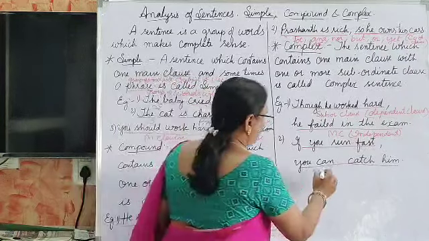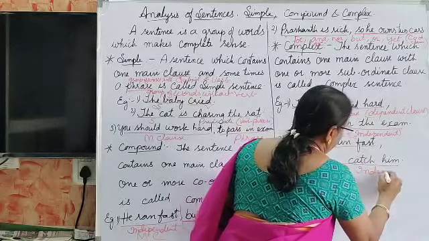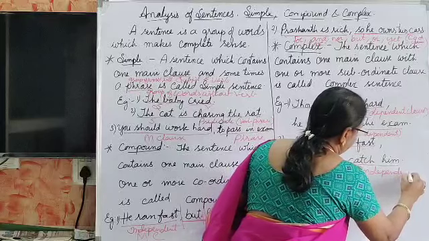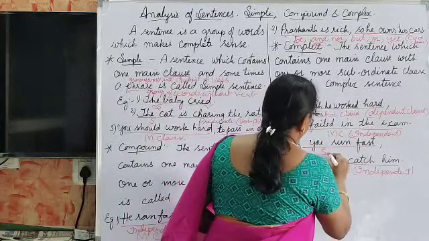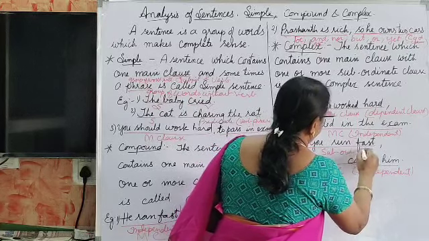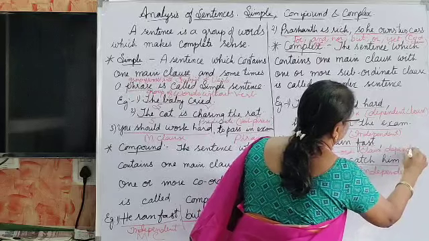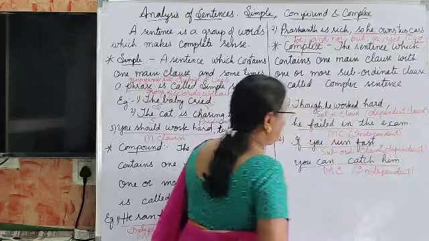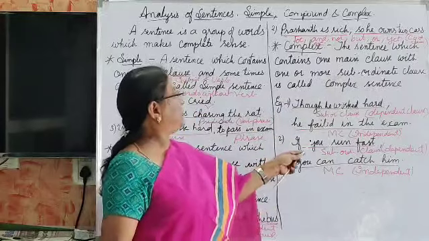That's why it is the main clause, that is independent. And it is the subordinate clause, that is dependent. Okay, that is dependent. We use subordinate conjunctions.